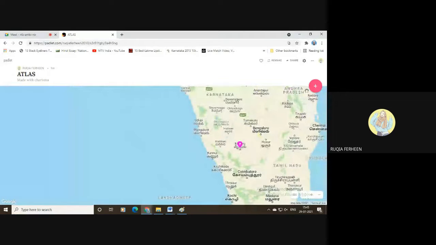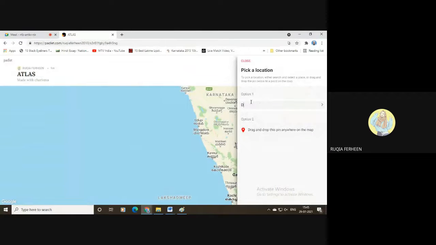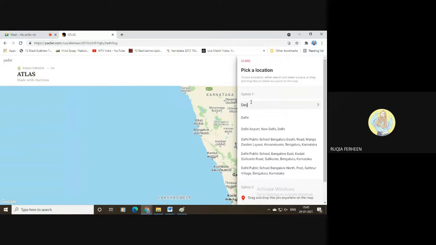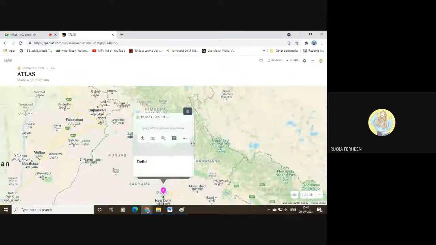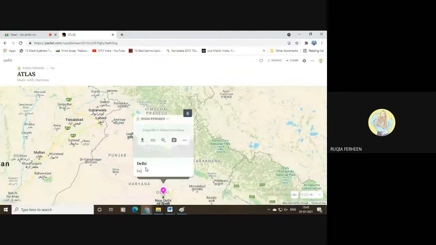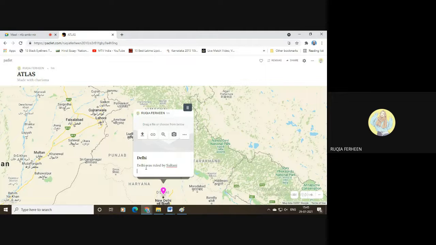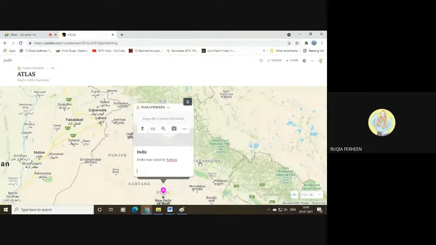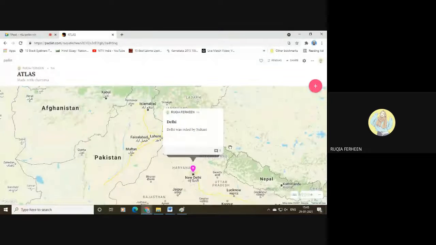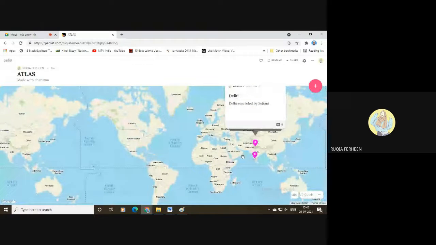Now I'll go to the second post. I'll choose Delhi. The second post is Delhi. You can write Delhi was ruled by sultans. The post is ready. You can see we have two posts. One is at Mysore, another one is Delhi.